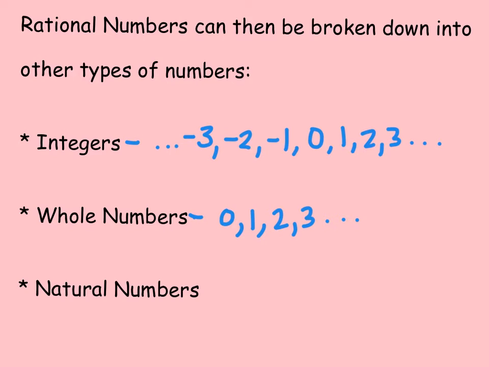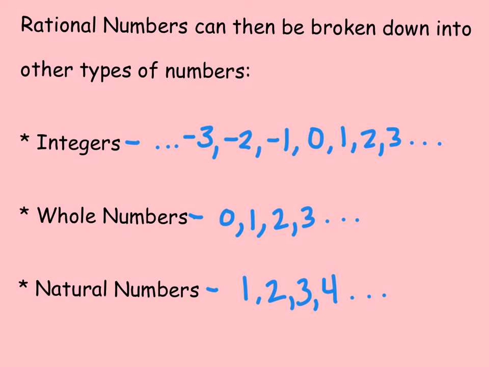So what numbers did you naturally learn when you were little? Well, if you ask a baby, like, how old are you, they're probably going to say 1 and show you one finger, and then counting upwards. That's how they learn how to count. So the natural numbers start with the number 1 and count upwards.